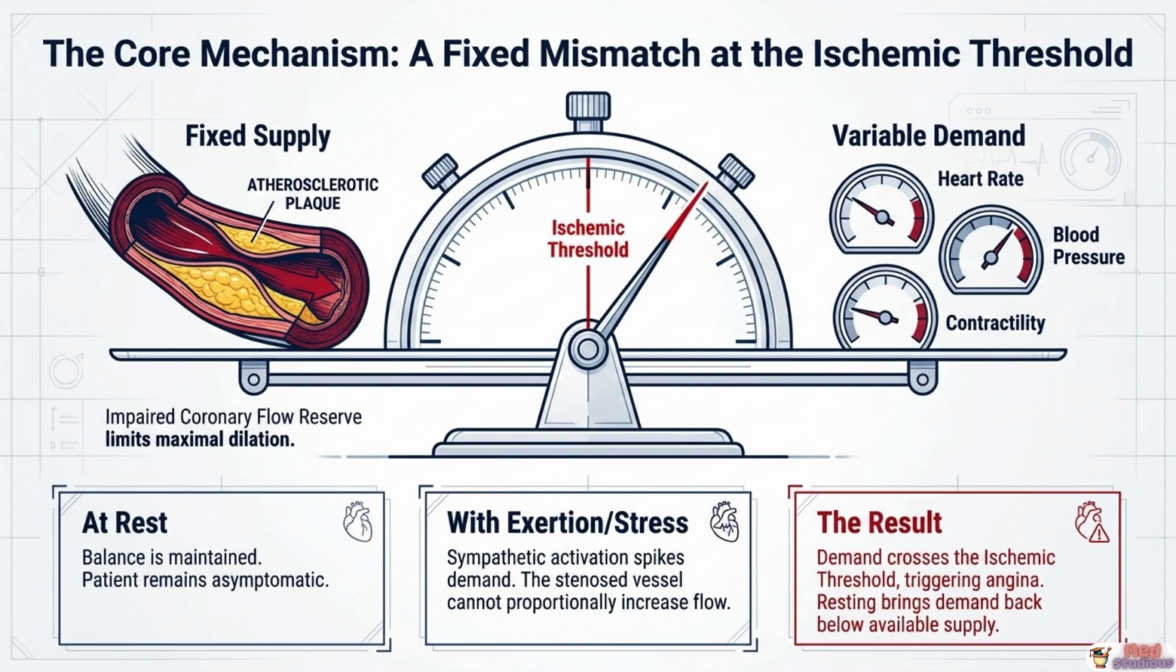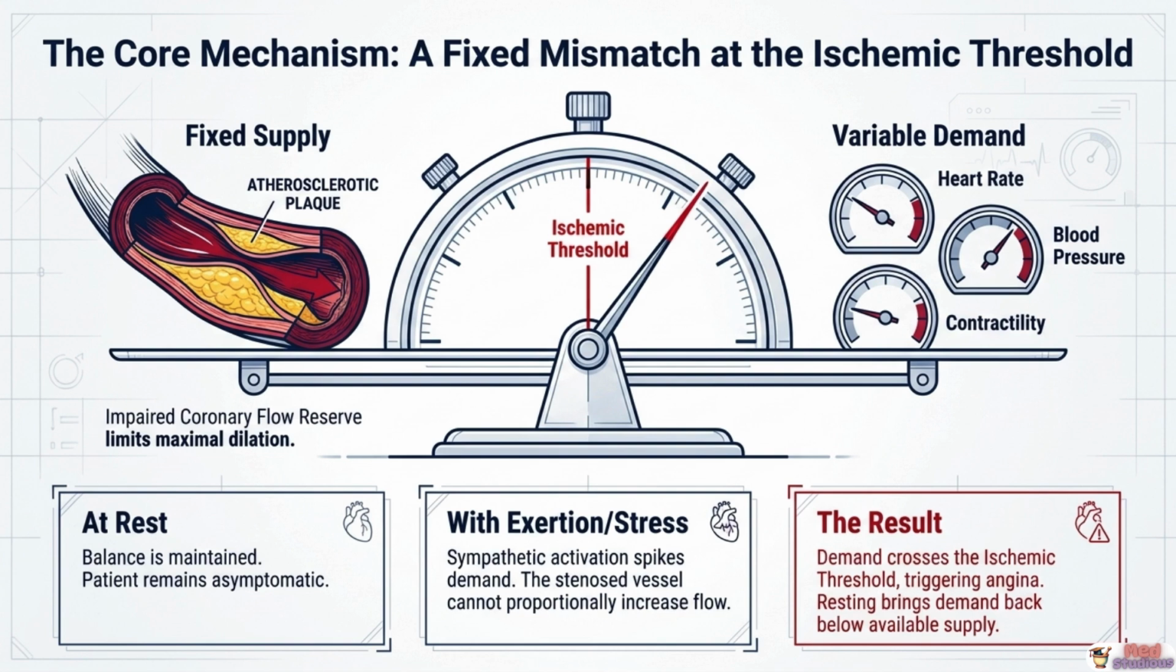At the heart of stable angina lies one elegant mechanism: a fixed supply confronting a variable demand. On the supply side, an atherosclerotic plaque creates a fixed narrowing within the coronary artery, and critically, this narrowing comes with impaired coronary flow reserve, meaning the vessel has lost much of its normal capacity for maximal dilation. On the demand side, three variables drive myocardial oxygen consumption: heart rate, blood pressure, and contractility, and all three of them are dynamic, rising and falling with the patient's activity and emotional state.